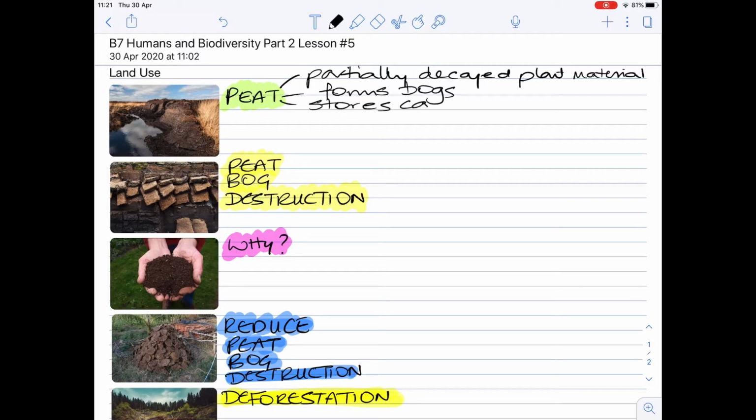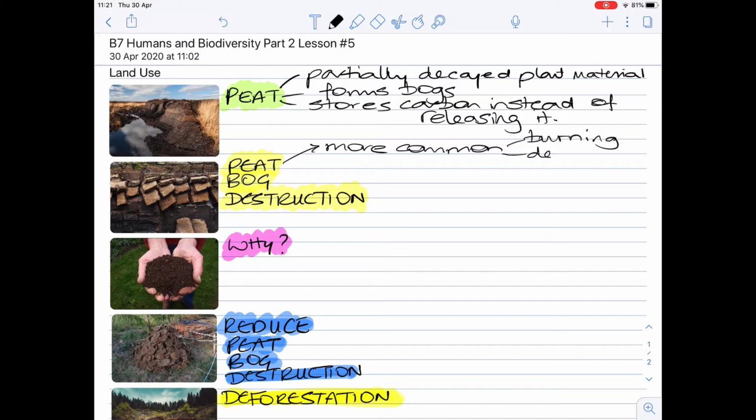So peat is a deposit of partially decayed plant material which accumulates in bogs. Carbon remains in the plant instead of being released into the atmosphere. The destruction of peat bogs has become more common, resulting in the burning or decay of peat. This releases the stored carbon into the atmosphere in the form of carbon dioxide, a greenhouse gas. Another negative impact of peat bog destruction is the loss of biodiversity within a habitat.